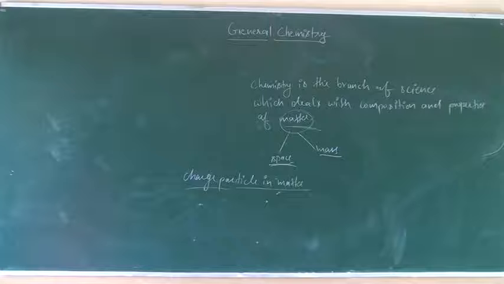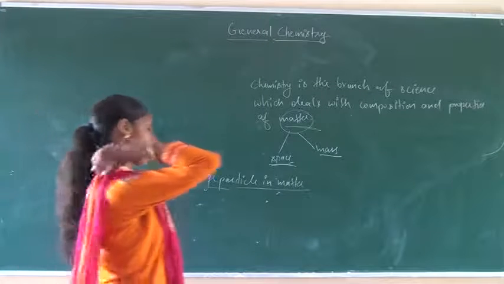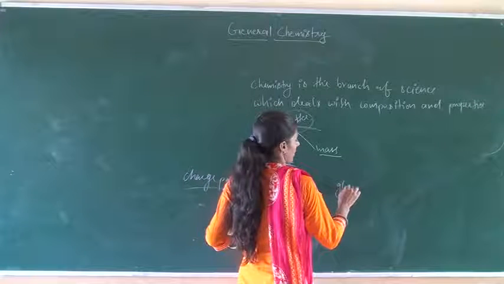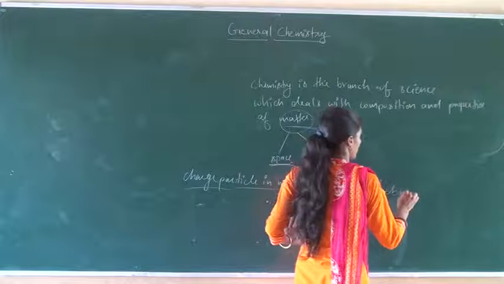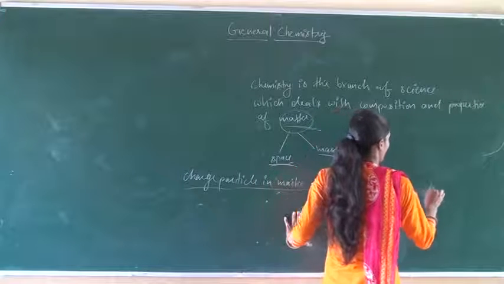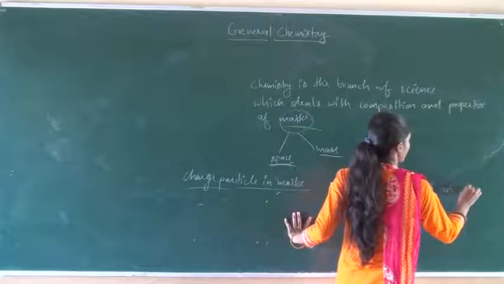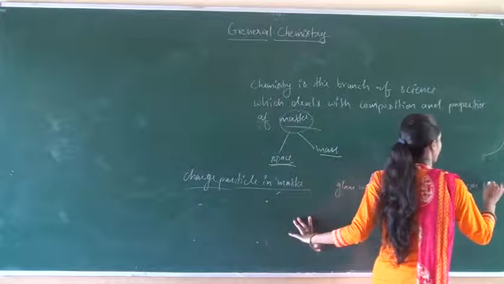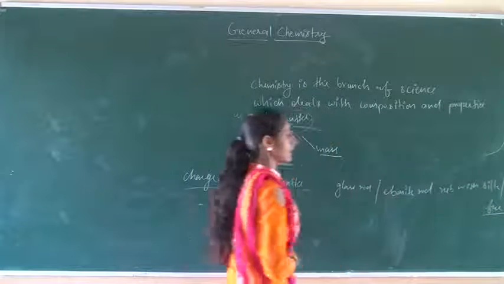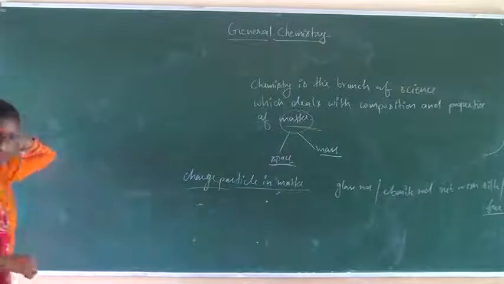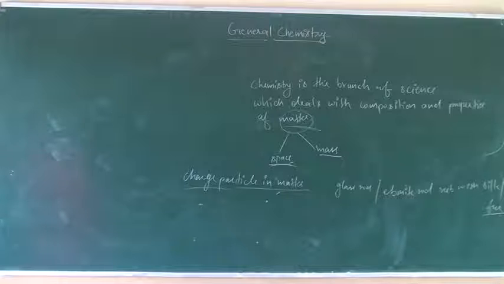For example, a glass rod or ebonite rod rubbed with silk or fur. Then there is a production of charge. They get electrically charged after rubbing.